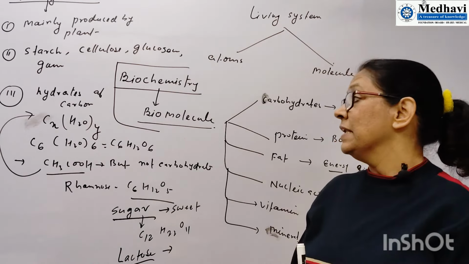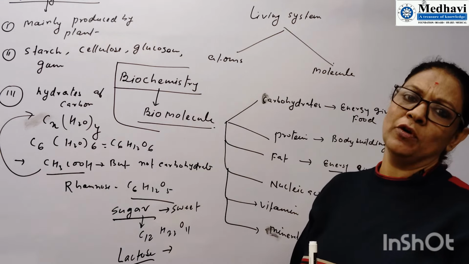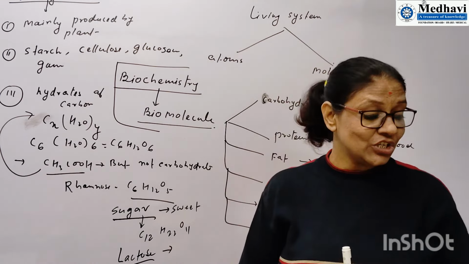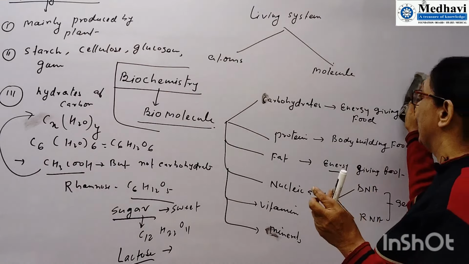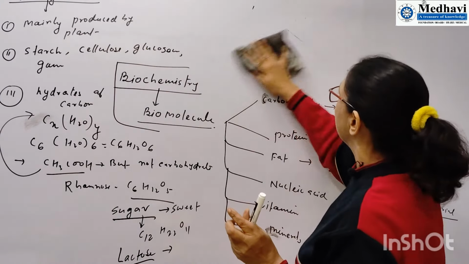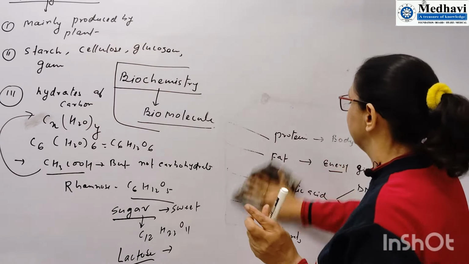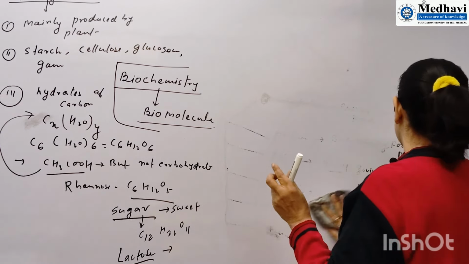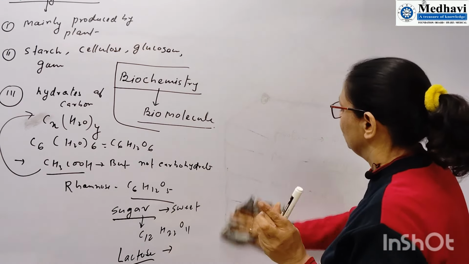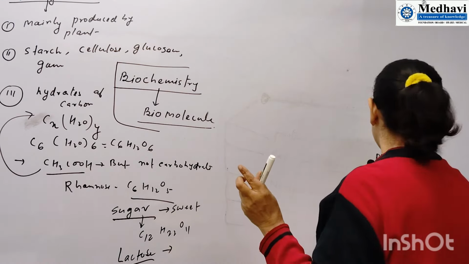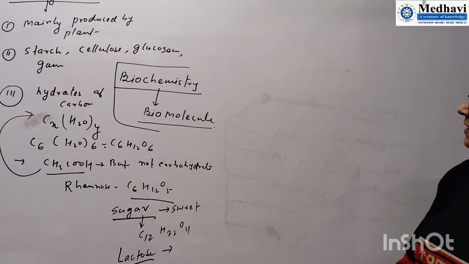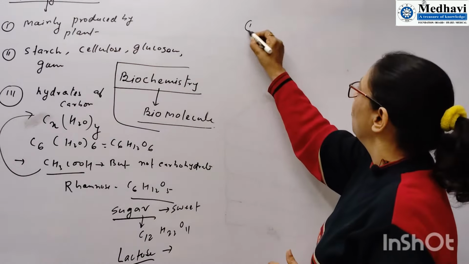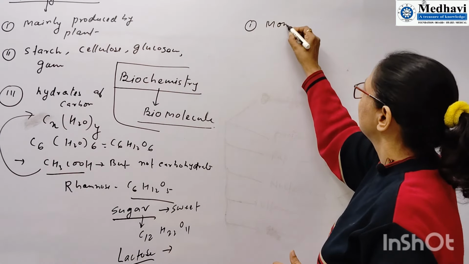After that, the next part that we have to focus on is the classification of the carbohydrates. How will you classify carbohydrates? We can classify carbohydrates into three categories. First is monosaccharide.